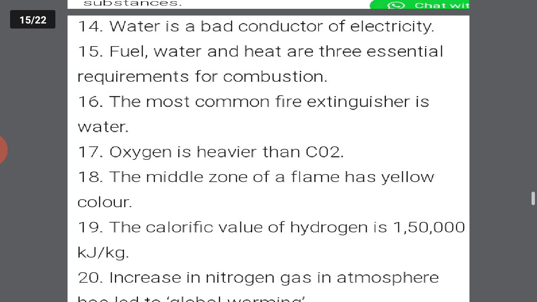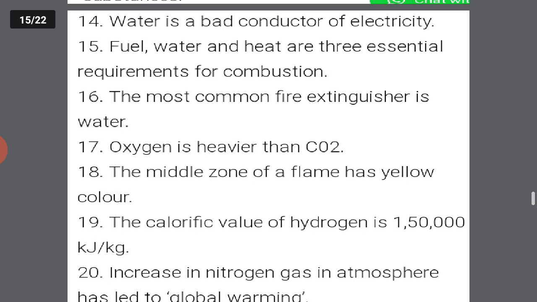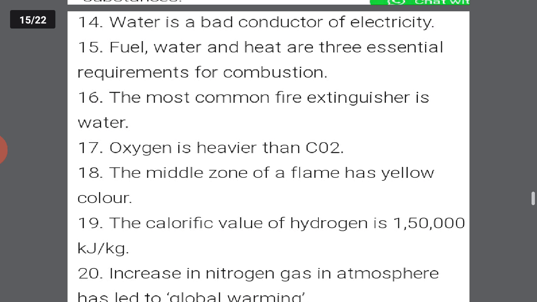Water is a bad conductor of electricity. It is false. Fuel, water and heat are three essential requirements of combustion. No, it is false. The most common fire extinguisher is water. It is true. Oxygen is heavier than CO2. It's false. In fact, CO2 is heavier than oxygen.